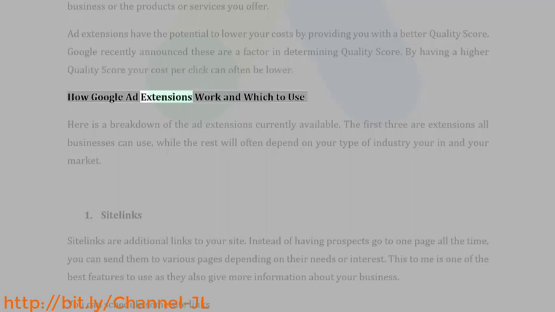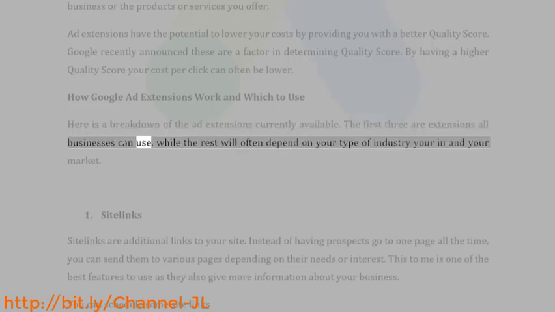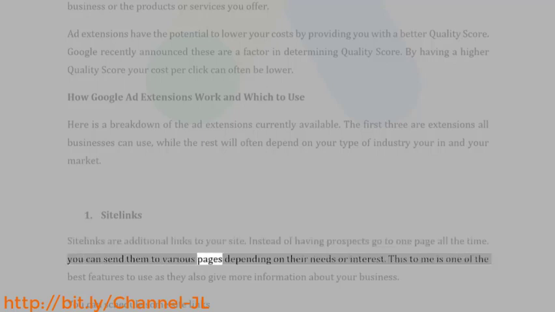How Google ad extensions work and which to use. Here is a breakdown of the ad extensions currently available. The first 3 are extensions all businesses can use, while the rest will often depend on the type of industry you're in and your market. 1. Site links. Site links are additional links to your site. Instead of having prospects go to one page all the time, you can send them to various pages depending on their needs or interest.